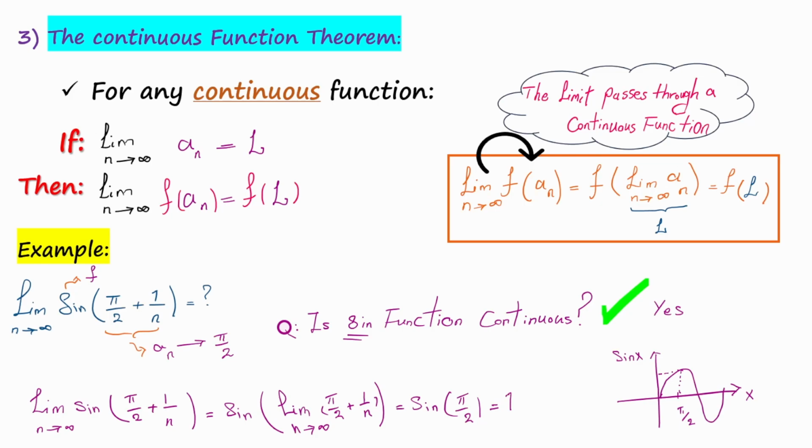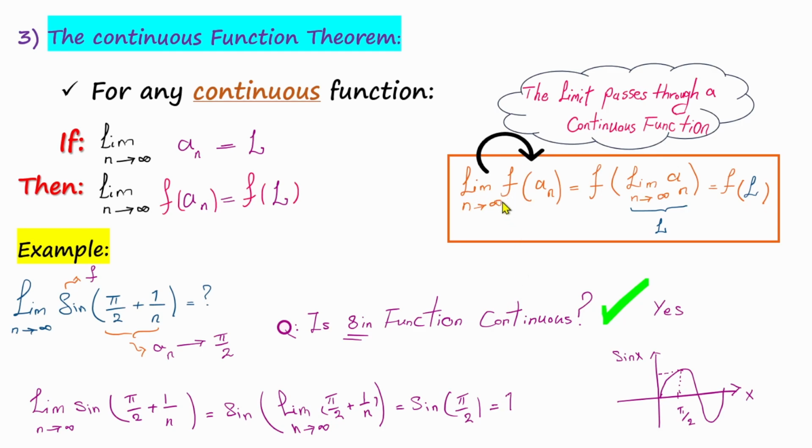Here we see the third theorem for calculating the limits of sequences. This rule, which is called the continuous function theorem, states that if a sequence a sub n converges to L, then for any continuous function f, the sequence f of a sub n also converges to f of L. Simply, we can learn and apply this theorem by just memorizing this sentence: the limit always passes through a continuous function.